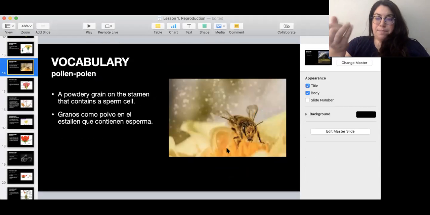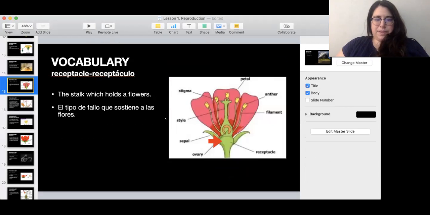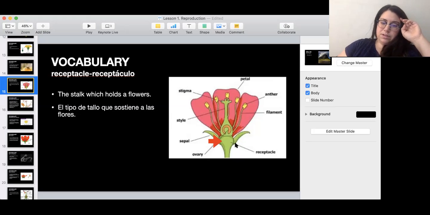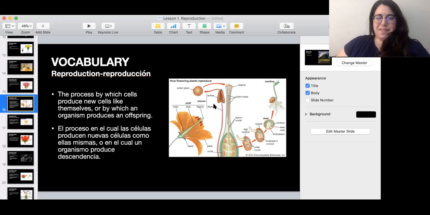Pollen, that's like a powdery grain, usually yellow, on the stamen, and inside the pollen there are these sperm cells. And then receptacle, it's this part here. It's a stalk which holds a flower. And when we talk about reproduction, that's the process by which cells produce new cells like themselves, or by which an organism produces an offspring. So you get a baby.